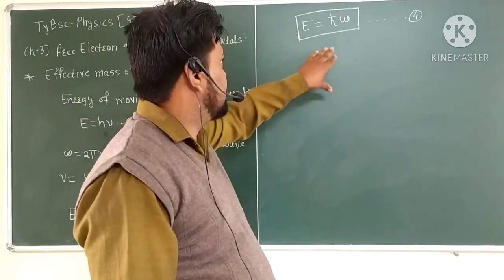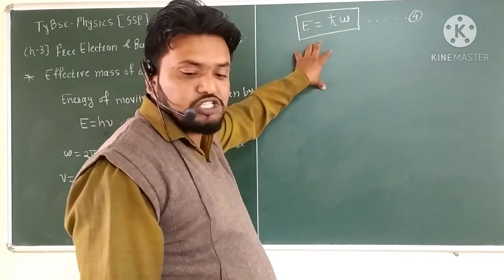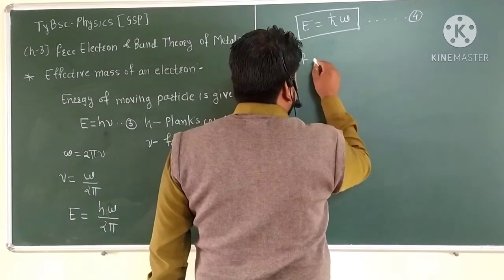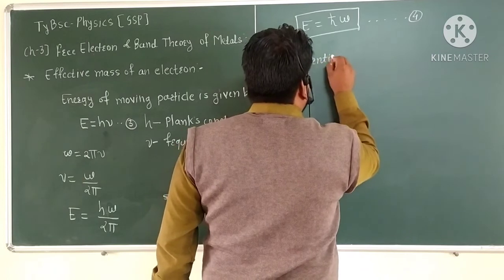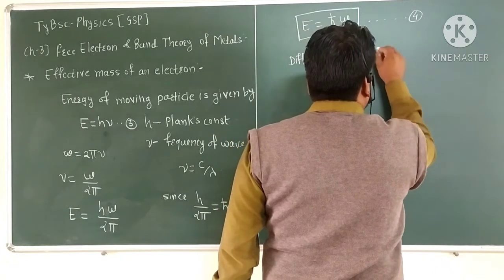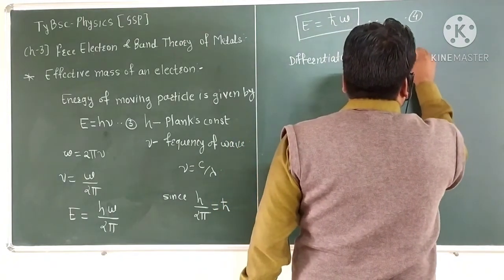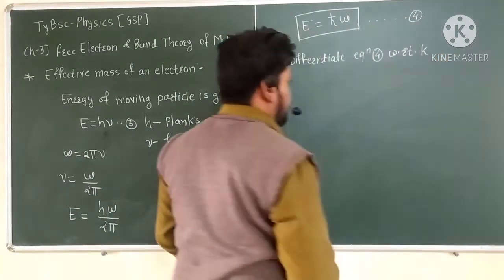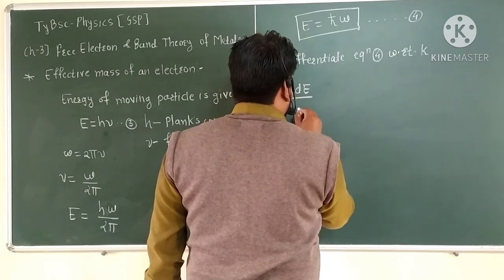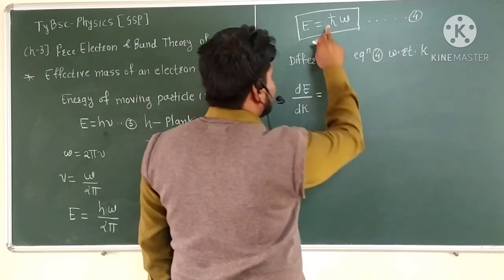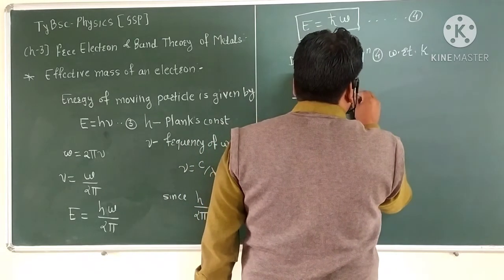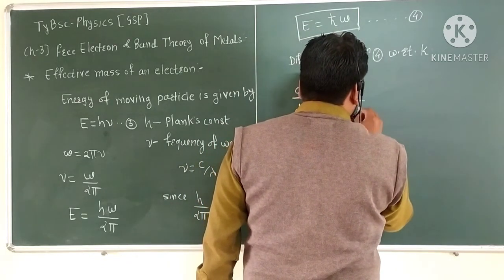So differentiating equation 4 with respect to k, dE by dk is equal to h cross, which is constant, into the derivative of the right-hand side, dω by dk.